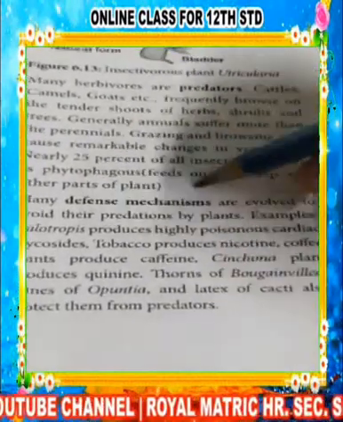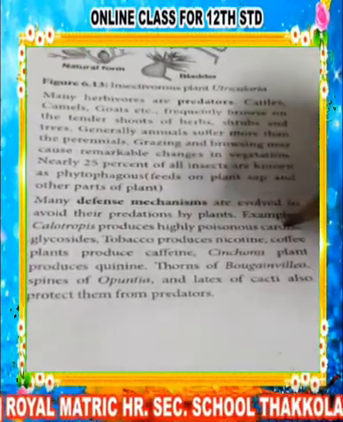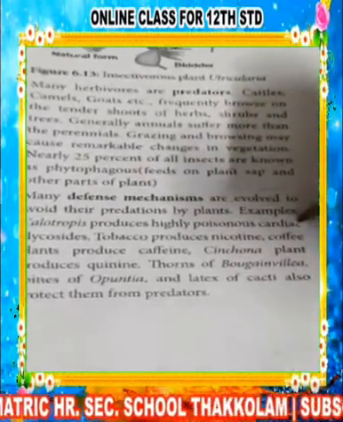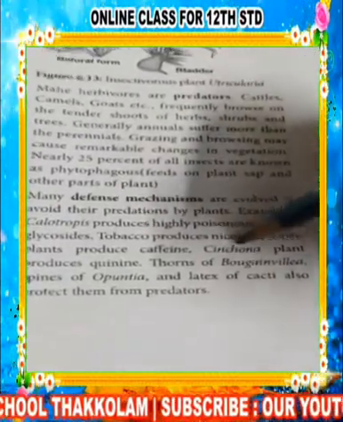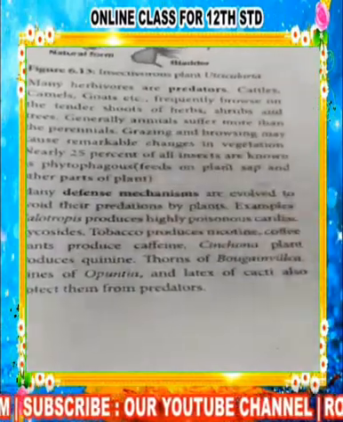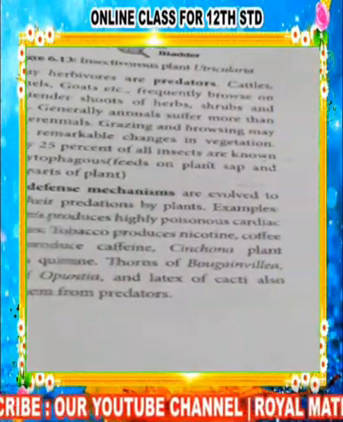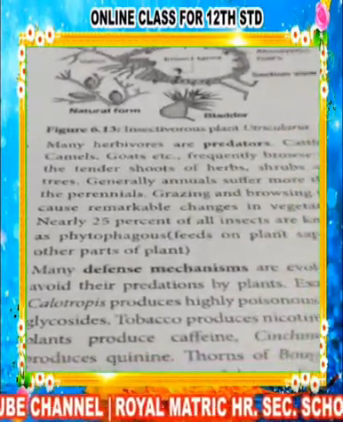So the defense mechanisms have evolved to avoid predation. For example, Calotropis secretes a highly poisonous cardiac glycoside, tobacco produces nicotine, and cinchona produces quinine. All these things are poisonous for other animals. Next is parasitism. We will continue that in the next class.